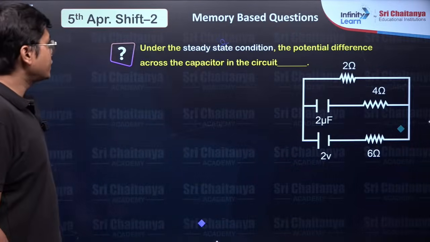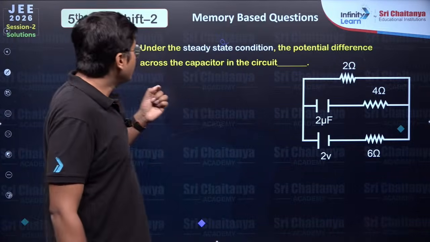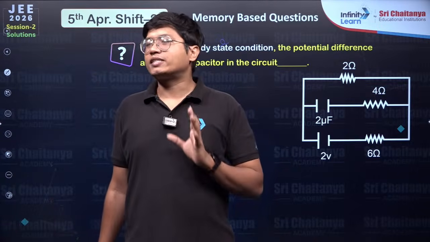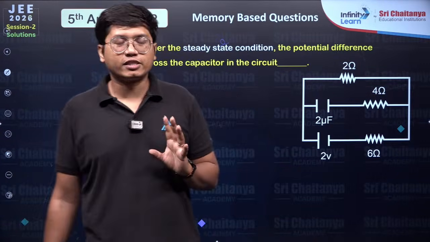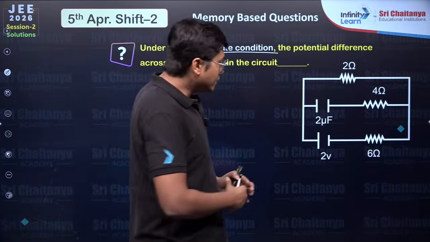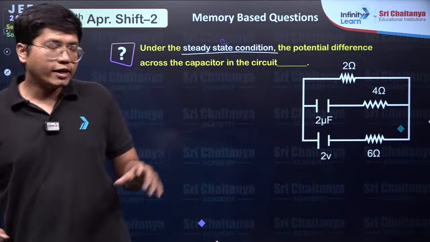Let's move to our next question. It says, under the steady state condition, potential difference across the capacitor in the circuit is how much? Easy question here, students. Extremely easy question. Because when you are in the steady state, that means the capacitor is not allowing any current to flow through it. No current is going through that.